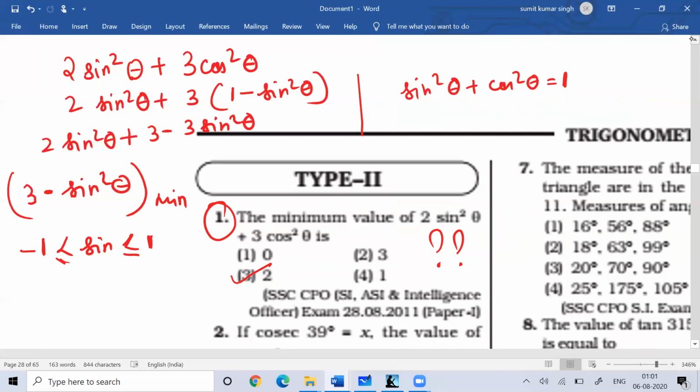What is the square of -1? The square of -1 would be +1. You need to find the minimum value of 3 minus sine square theta. So 3 minus 1, the answer would be 2.